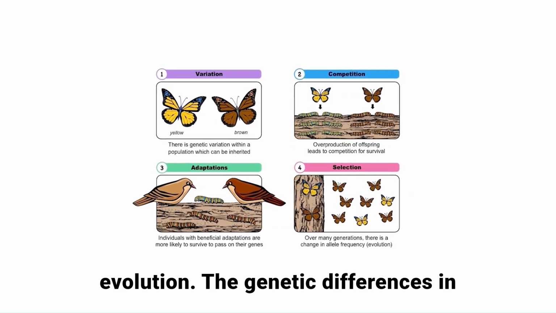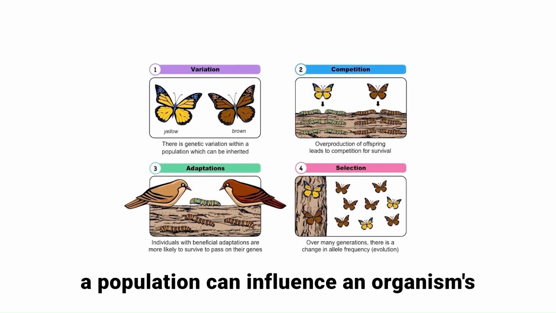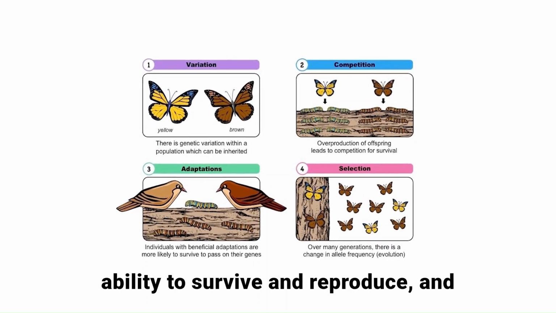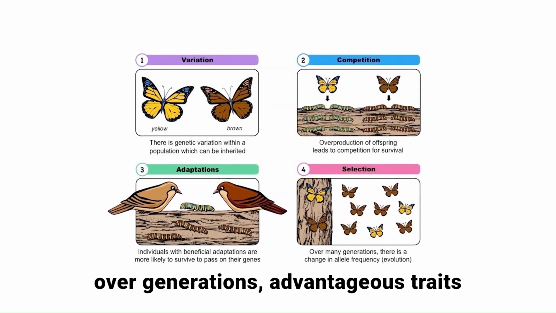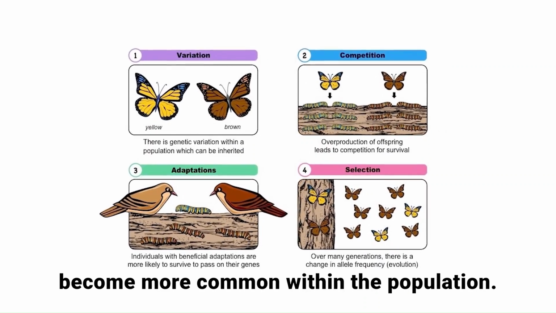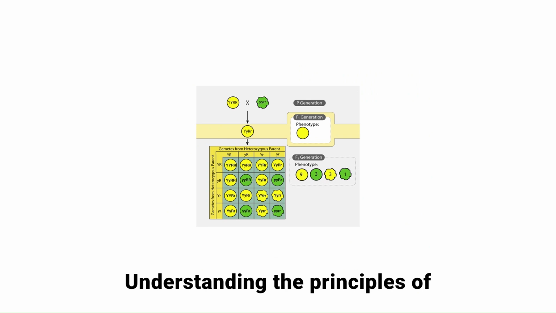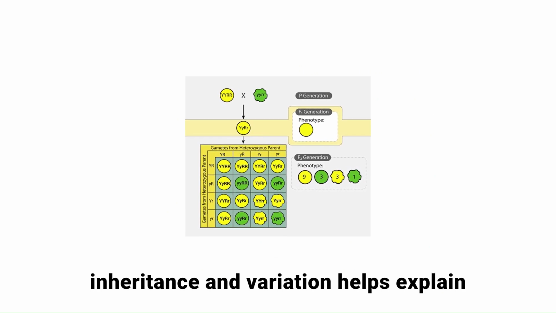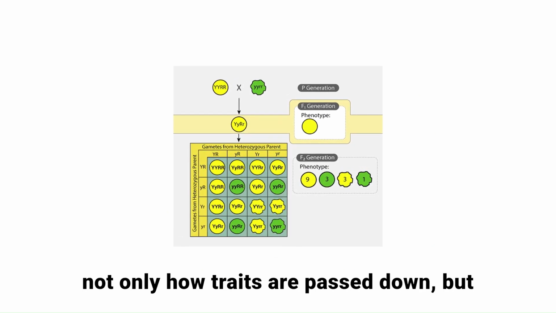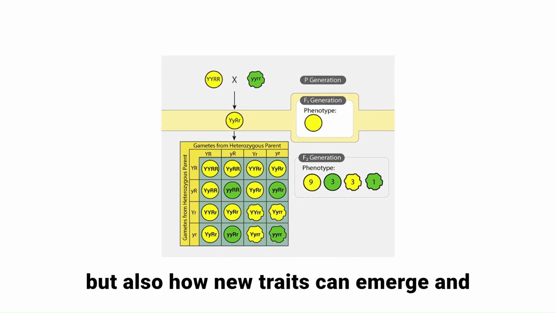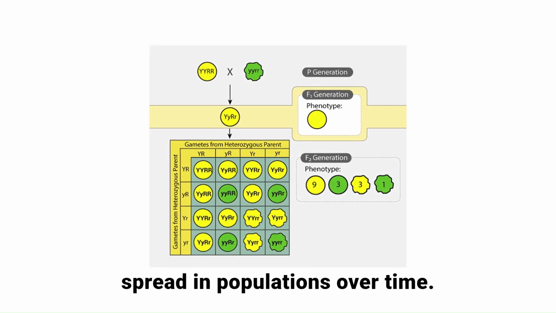The genetic differences in a population can influence an organism's ability to survive and reproduce, and over generations, advantageous traits become more common within the population. Understanding the principles of inheritance and variation helps explain not only how traits are passed down, but also how new traits can emerge and spread in populations over time.